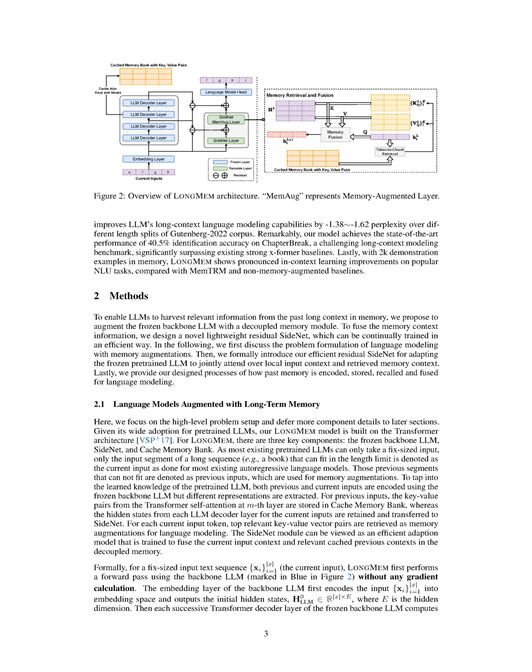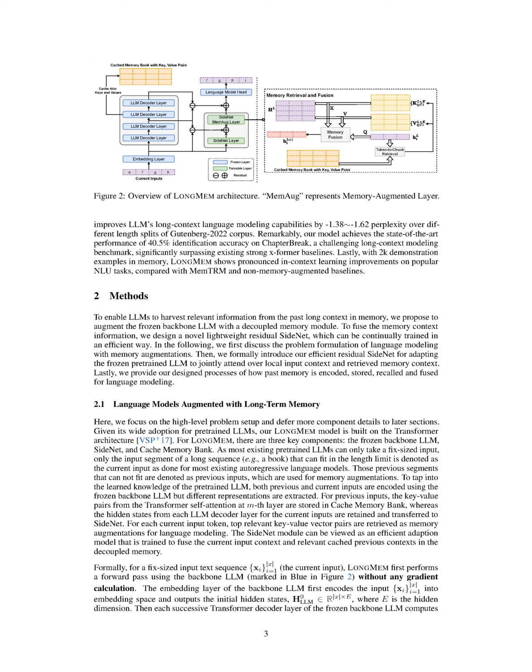First, let's talk about our model setup for language models equipped with long-term memory. The underlying structure for our model, called LongMem, is the well-known transformer architecture. It has three main elements: the static LLM, known as the frozen backbone, the SideNet, and the cache memory bank. In most pre-existing LLMs, the input has a fixed size, meaning they can only consider a specific portion of a longer sequence, for example, a book. This portion that fits within the size limit is referred to as the current input.